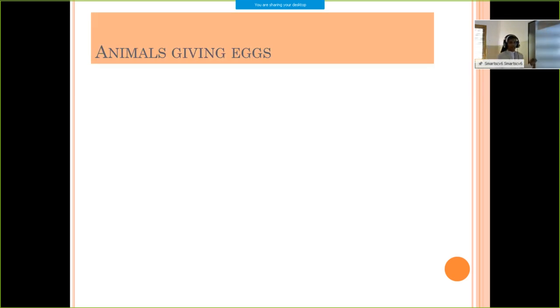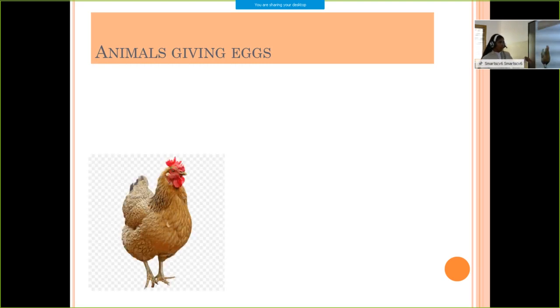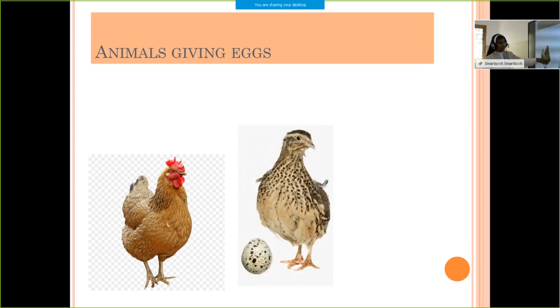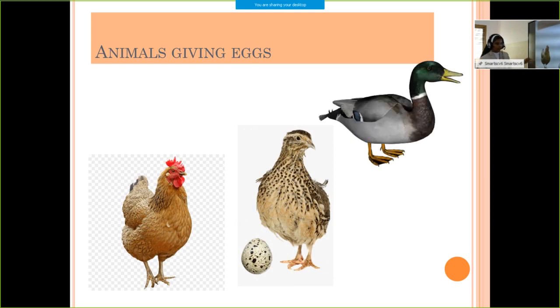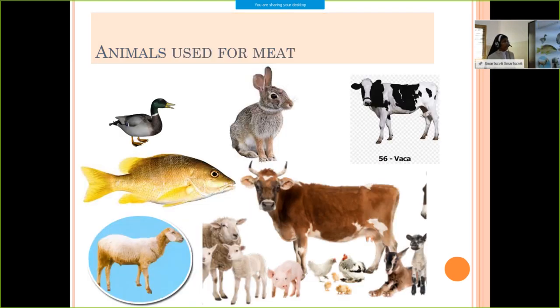Then some animals give us eggs. What are the animals that give us eggs? First of all hen, then button quail and duck. These are the animals which give us eggs. And animals used for meat are duck, rabbit, cow, hen, pig, goat, fish, etc. These are all the animals which give us meat.